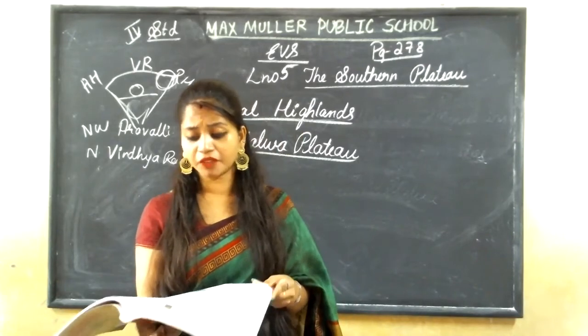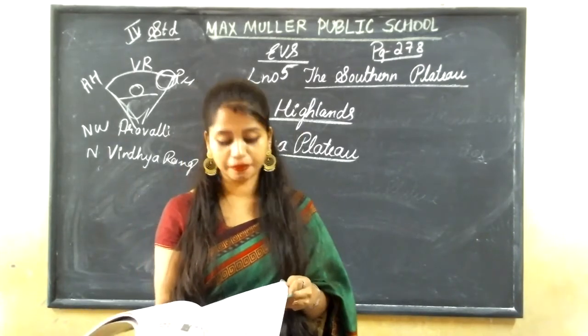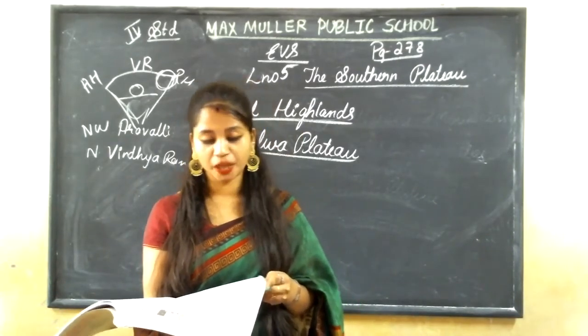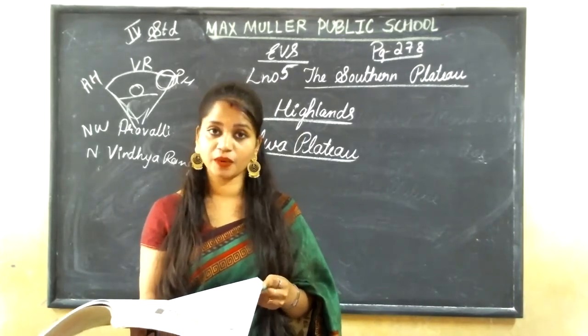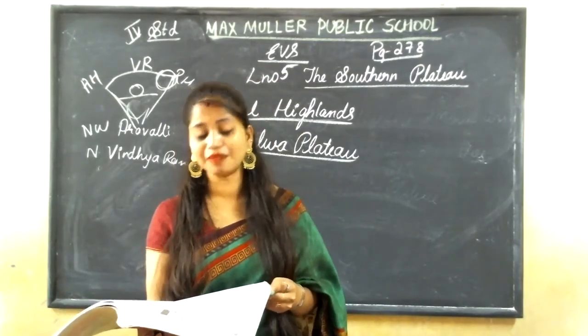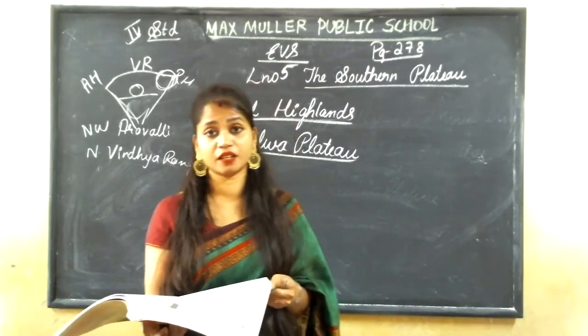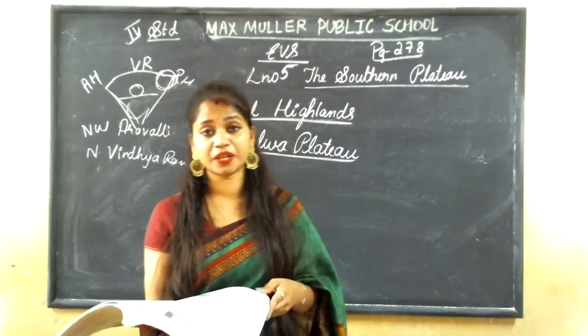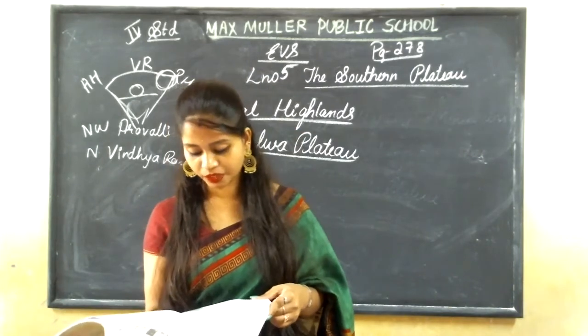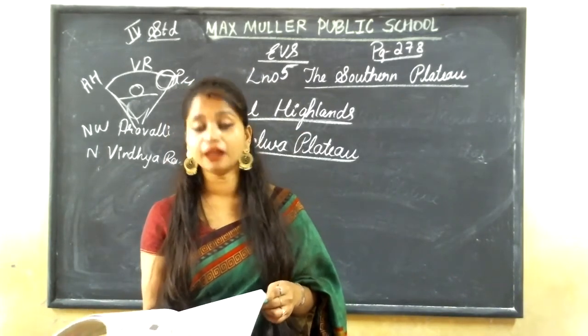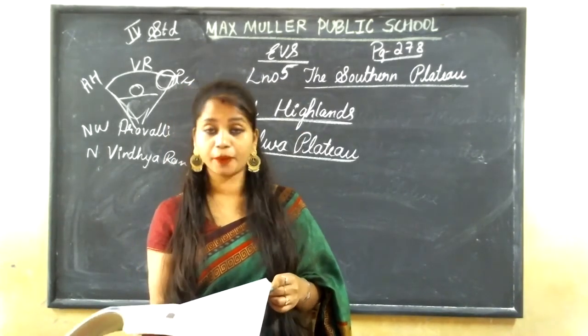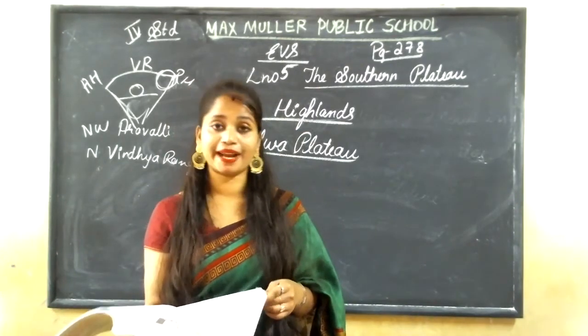Important rivers which originate here are the Narmada, Tapi, Chambal, Son, Betwa and Banas. These are the important rivers which start up here. Which are those? The river Narmada, Tapi, Chambal, Betwa, Son and Banas.